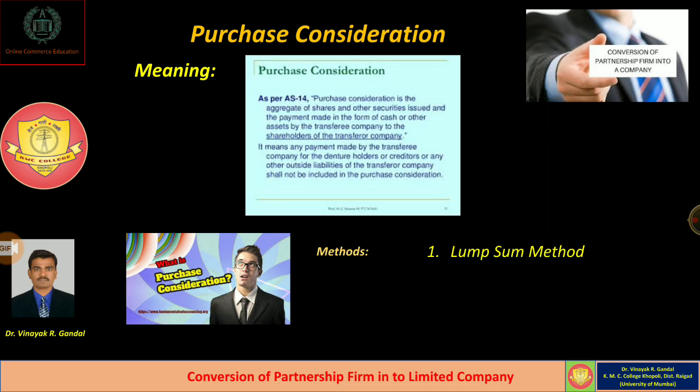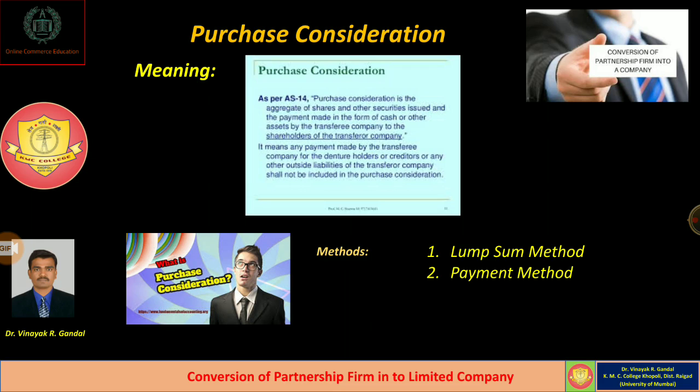In such a case, it is not necessary to actually calculate the purchase consideration, because the purchase consideration is already given, that is 5 lakhs. ABC firm is acquired by XYZ Limited for rupees 5 lakhs, right? So the amount of purchase consideration is rupees 5 lakhs, which XYZ Limited is going to pay to ABC Limited for acquiring their business. So the lump sum method consists of a lump sum amount of purchase consideration which is decided by the old firm and the new company.